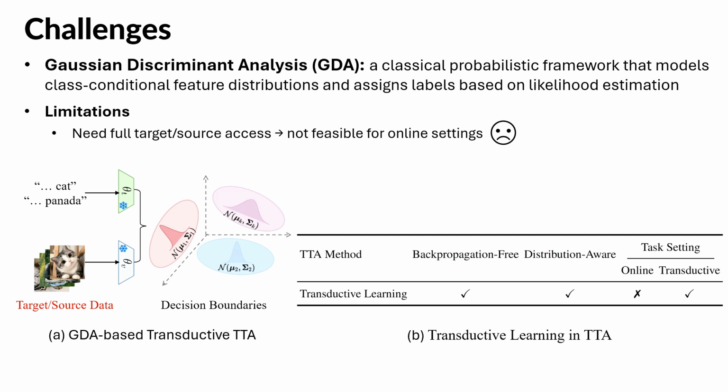On the other hand, transductive learning, especially GDA-based transductive TTA, has also gained attention, which can model class-conditional feature distributions and assign labels based on likelihood estimation. However, such methods often require complete access to target data, or even source data, making them unsuitable for strict online or streaming environments where samples arrive and are processed sequentially, one by one, without access to future data.